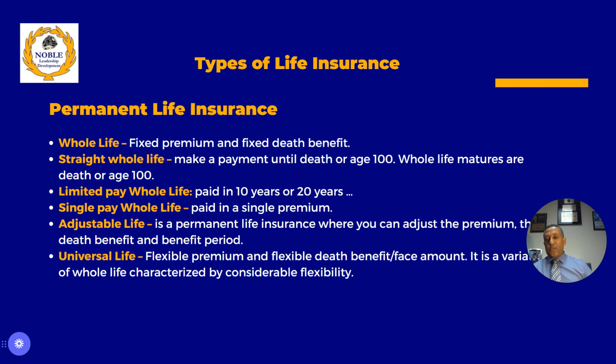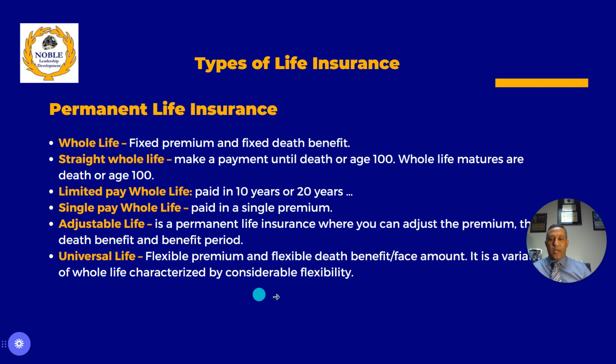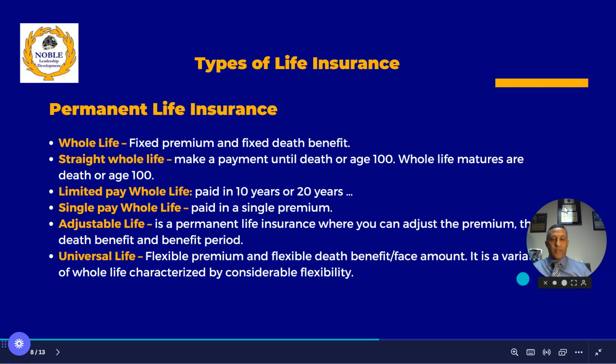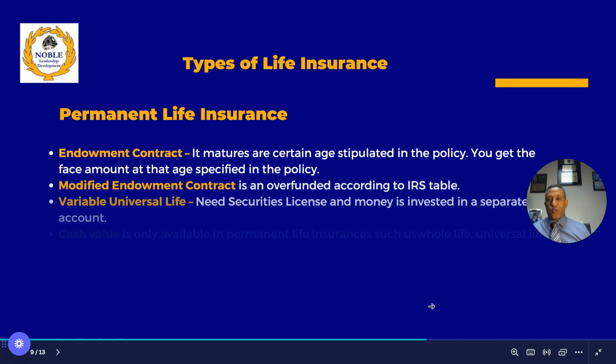In other terms, they can ask what's a life insurance that has a variable premium and is characterized by considerable flexibility, right? Considerable flexibility. So it's a type of whole life, but it has considerable flexibility because of those two flexibilities. If you see it in a definition, it might appear on the exam.